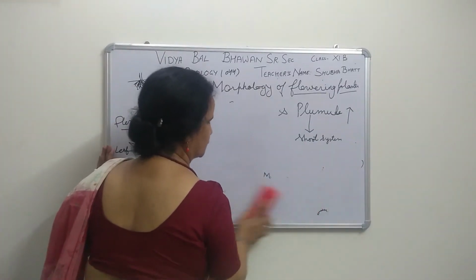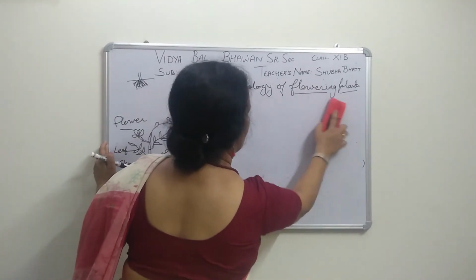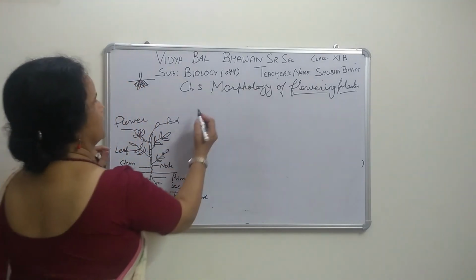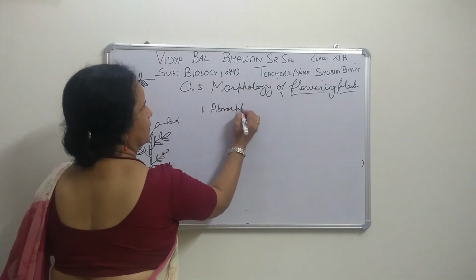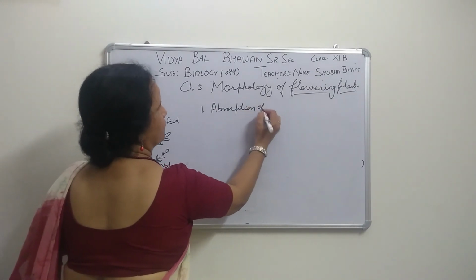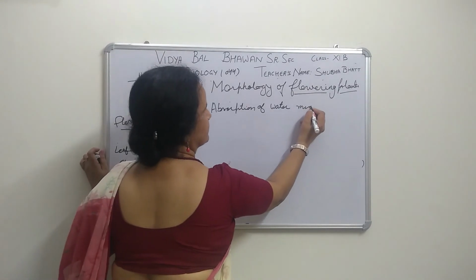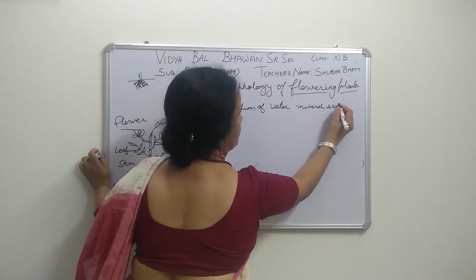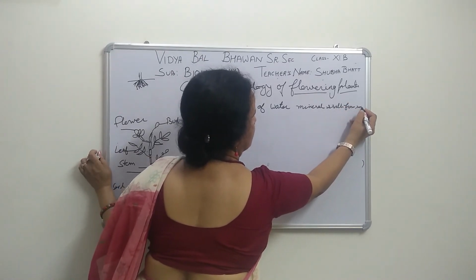Now then, the functions of root. The first one is absorption of water, minerals and salts from soil. Right?